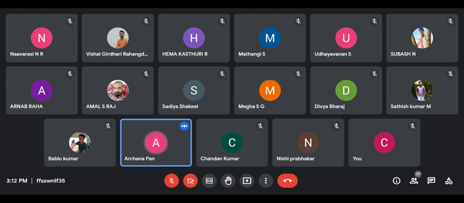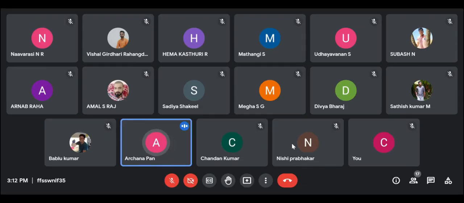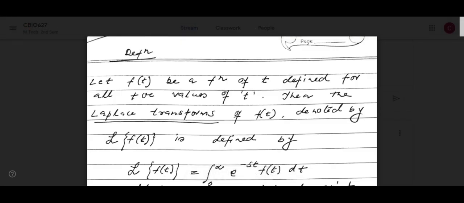So you are doing the transformation of Laplace, Laplace transform of function f(t). Okay, so how do you write that one? L, Latin L, L of f(t), that is the Laplace transform of function f(t). Okay, so how do you define this one? L of f(t) equal to integral from 0 to infinity e to the power minus st f(t) dt.